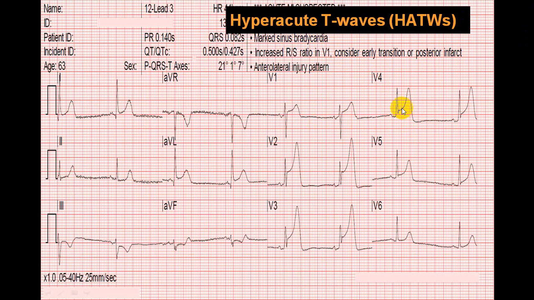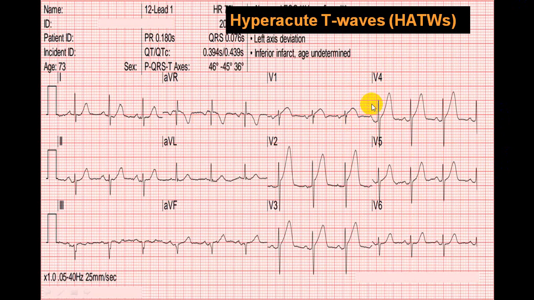So whenever you see this hyperacute T wave, it is more in favor of ischemic heart disease, and as this is seen in V2, V3, V4, this is anterior wall. It is extending right up to V5, V6. So this is anterolateral, and the previous one is also anterolateral.